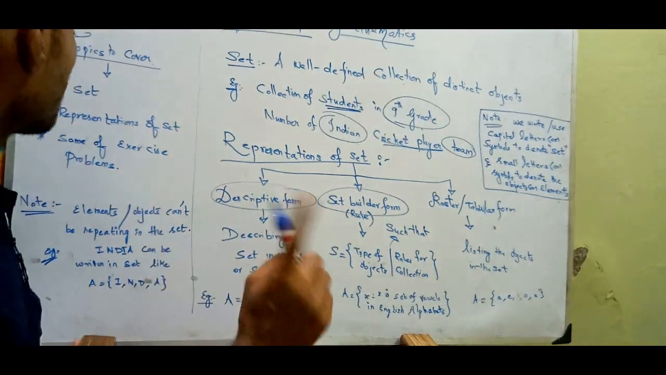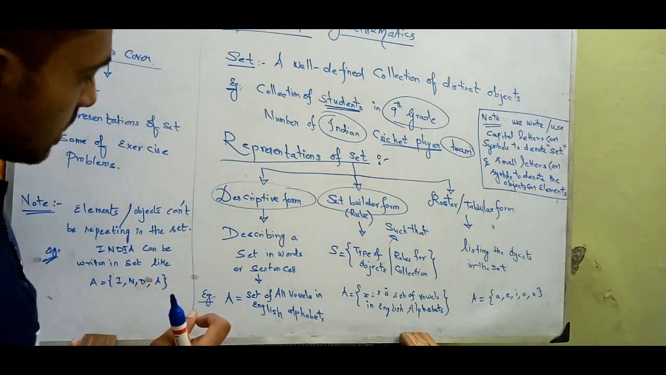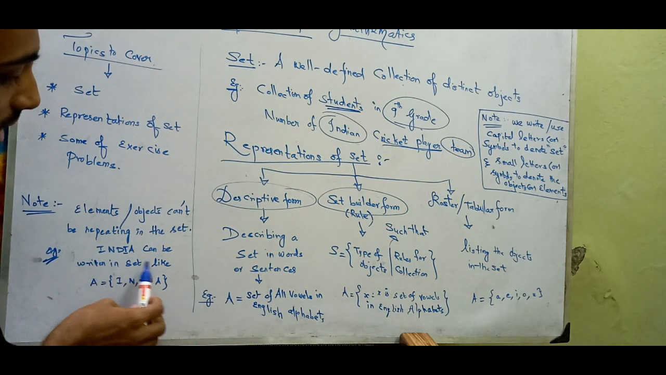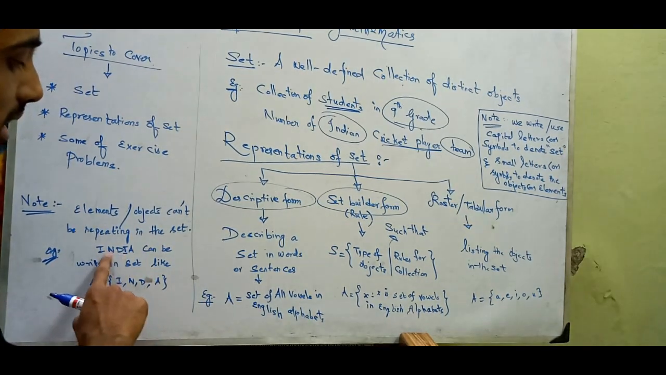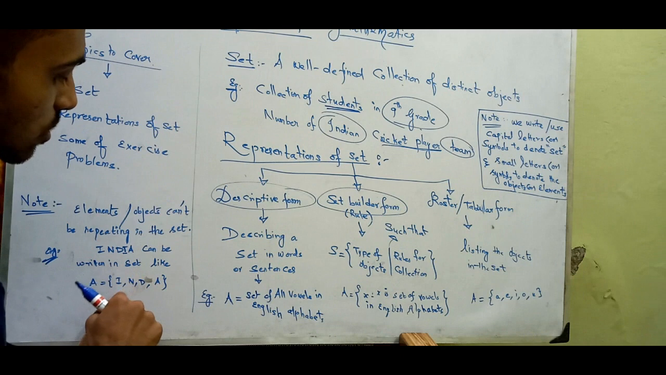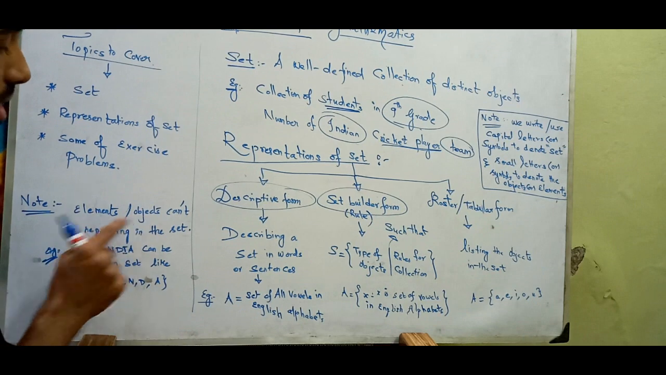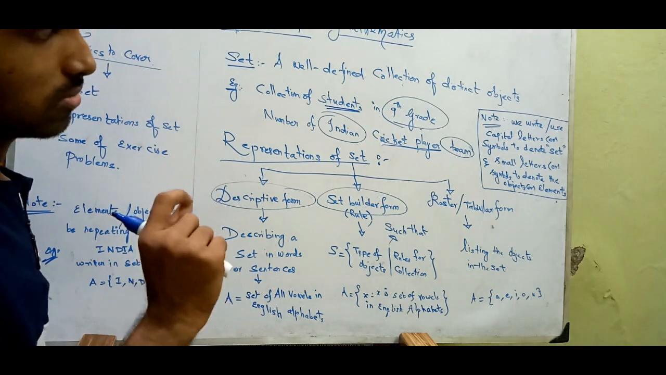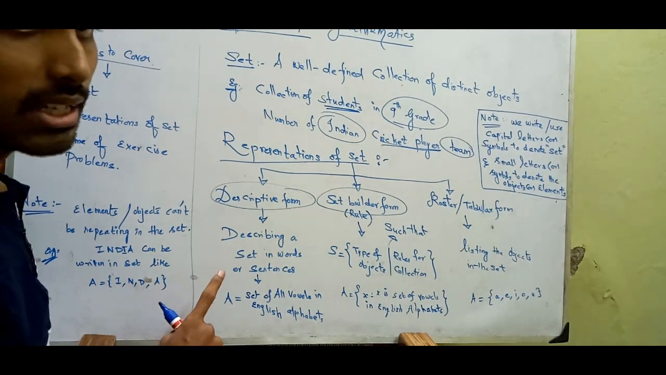And the last thing you should remember: elements or objects cannot be repeated in a set. For example, if I take INDIA, it can be written in set form as A equals {I, N, D, A} only. Not repeating letters: the letter I is repeated twice in this word, so we are not going to repeat it again in the set. That's why I have written the note: elements or objects cannot be repeated in the set. If it is repeated, you just need to write it only once. So A equals {I, N, D, A}, that's it.